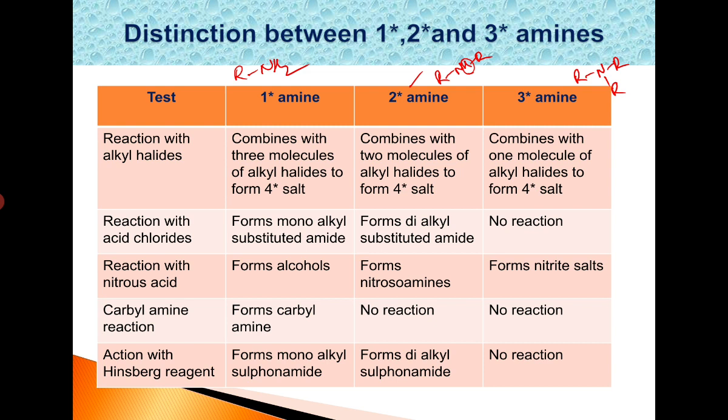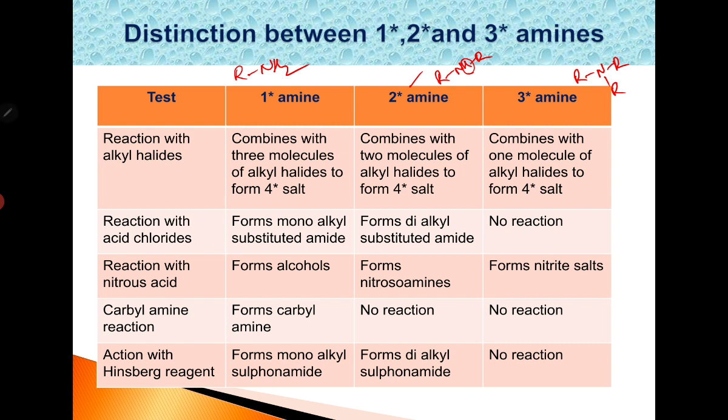Next, reaction with acid chlorides. Not only with acid chlorides, with acid anhydrides also, they give the same products. So primary amines, on reaction with acid chlorides or acid anhydrides, form monoalkyl substituted amides. And secondary amines form dialkyl substituted amides. Suppose I will show here